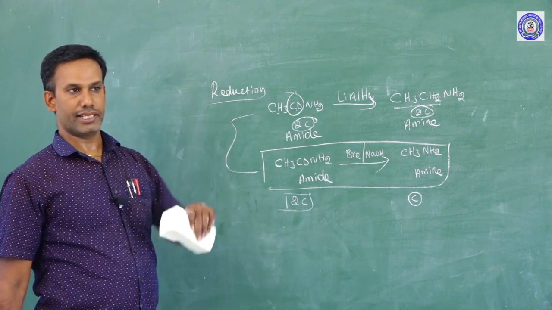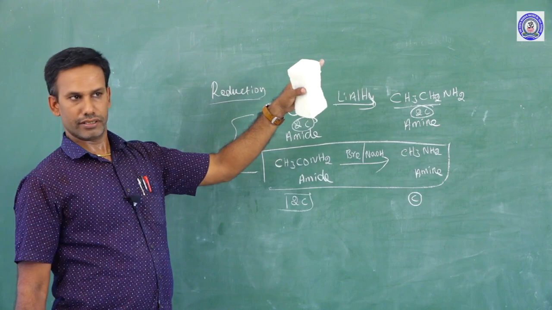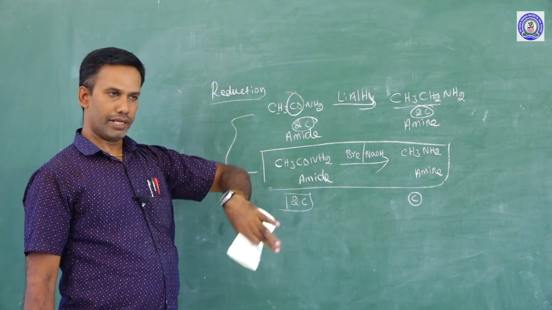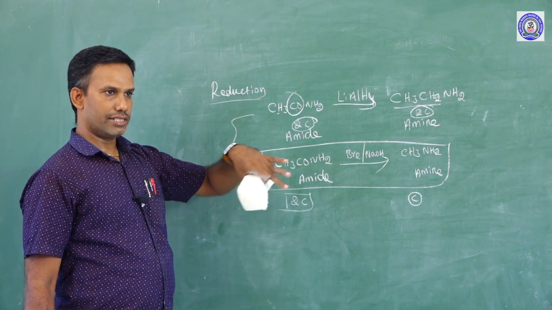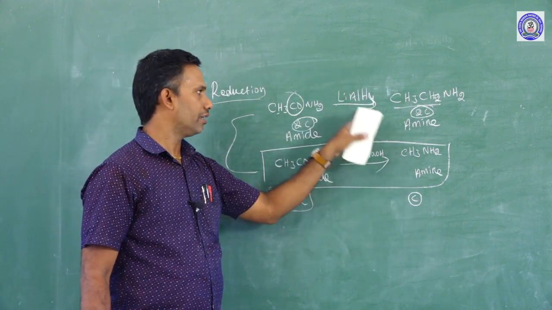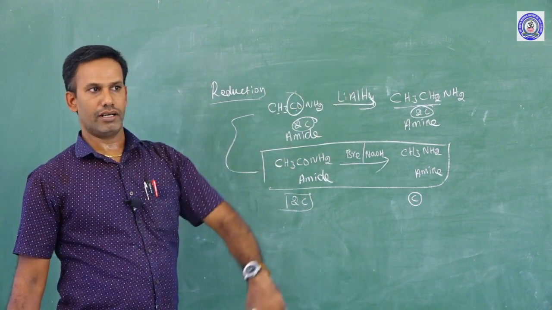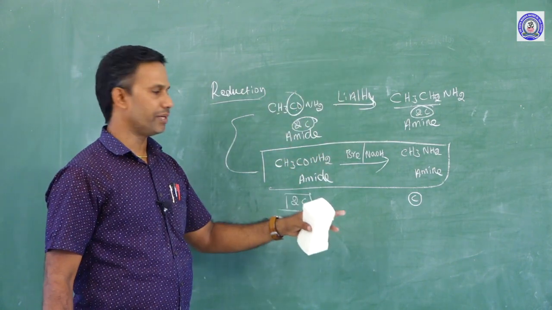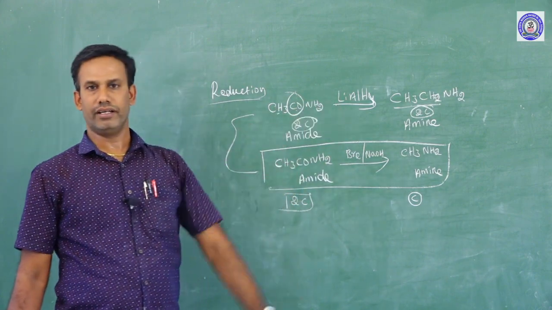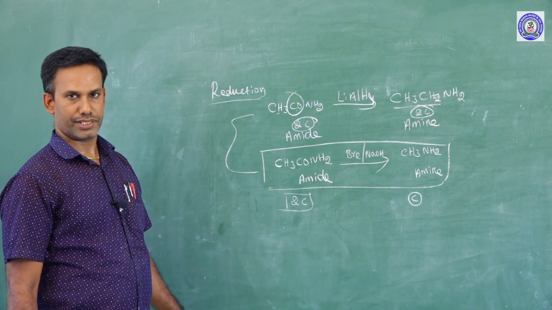If a question is asked, where an amide is undergoing some process and you are getting amine, what is the name of the process? If the product has the same number of carbons, you have to apply the reduction process. If the amine has 1 carbon less, you have to apply the Hofmann degradation. This is a Hofmann degradation process. Okay.